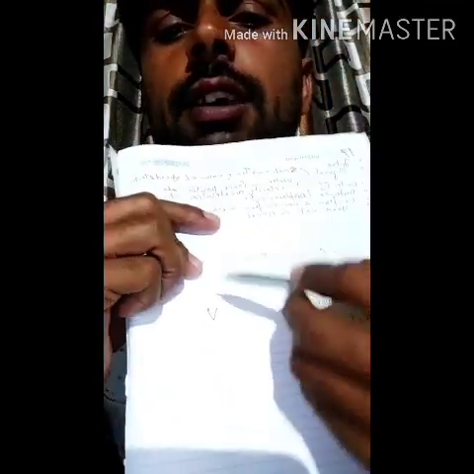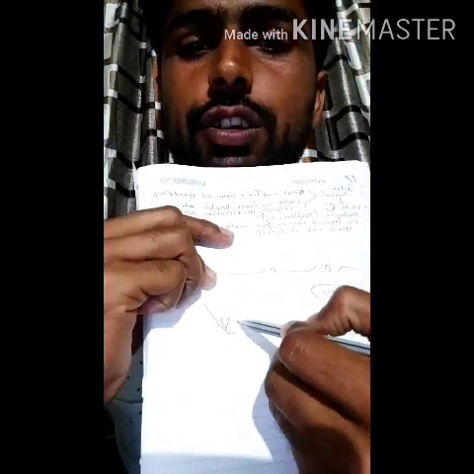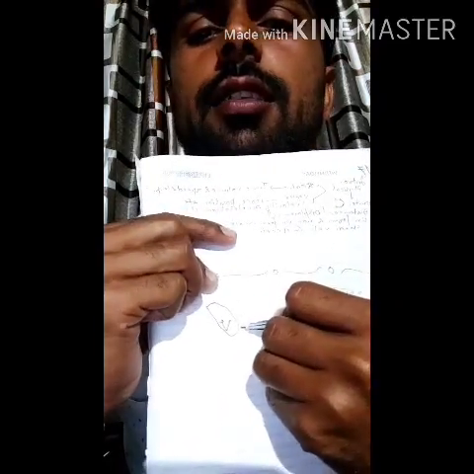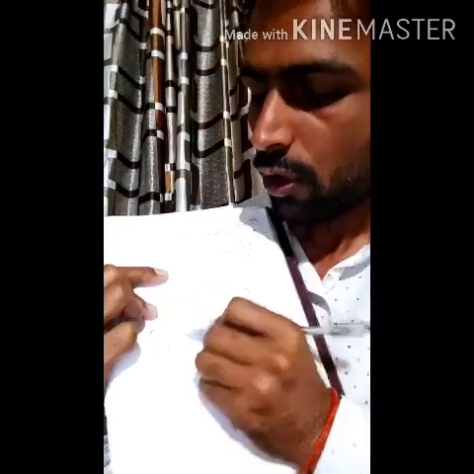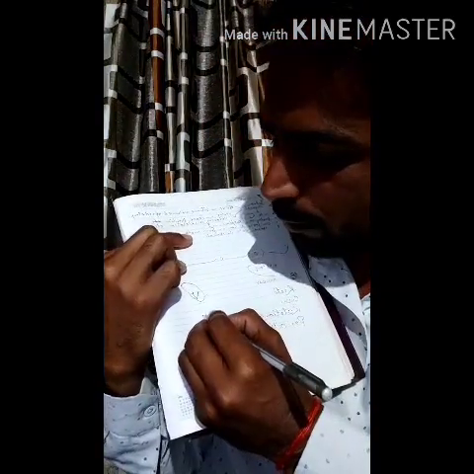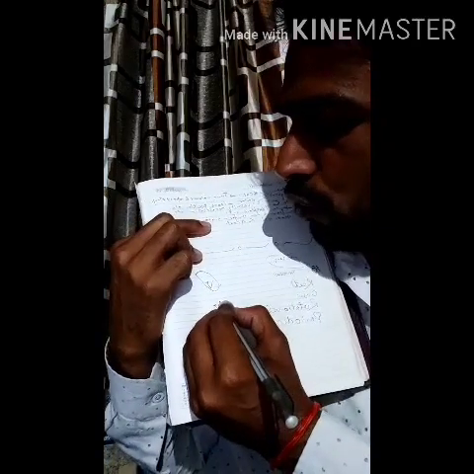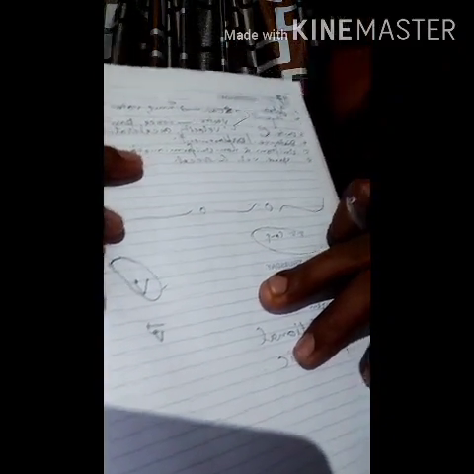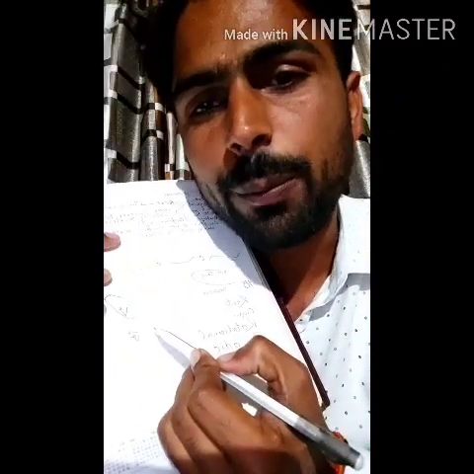Suppose I am talking about velocity, represented by v. If you write only v, it represents only the scalar quantity. But when you represent v as a vector, you use an arrow over this v. This arrow represents that it is a vector quantity.